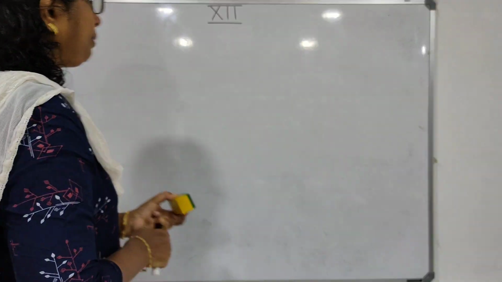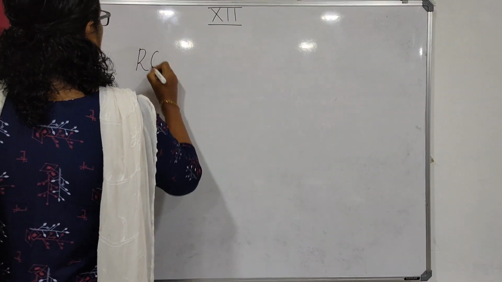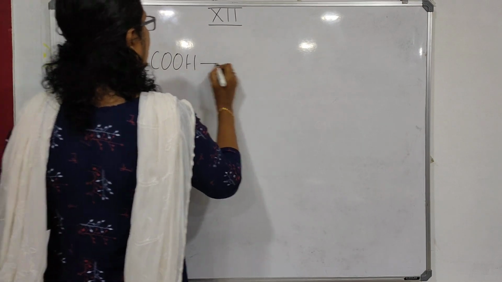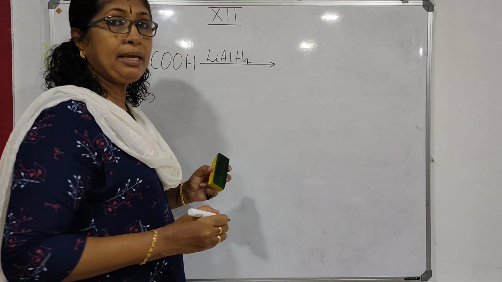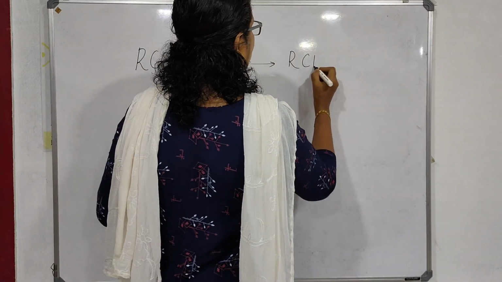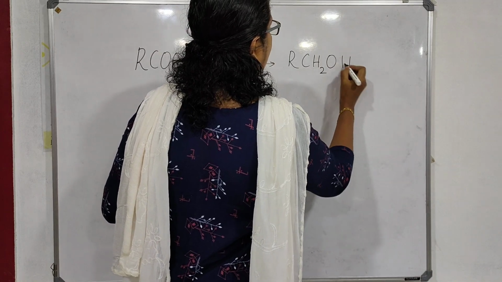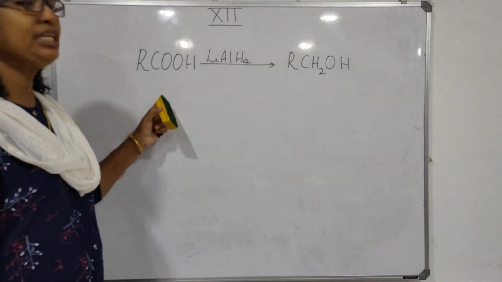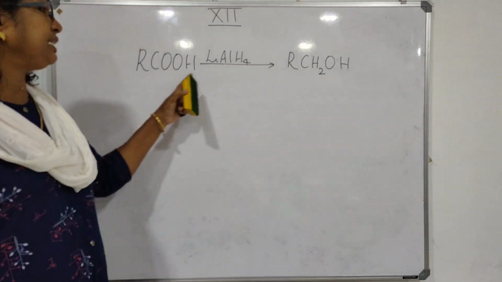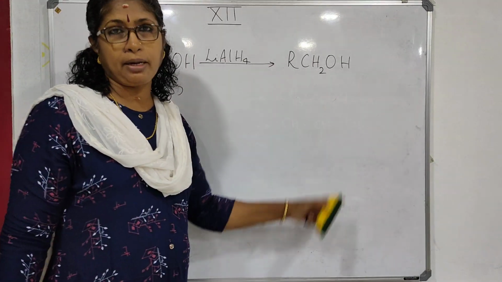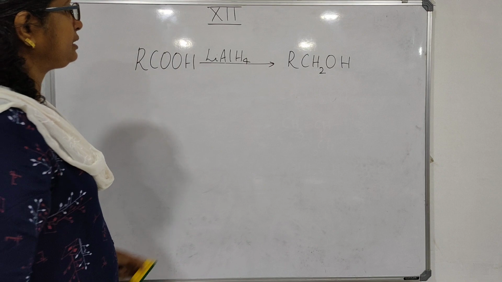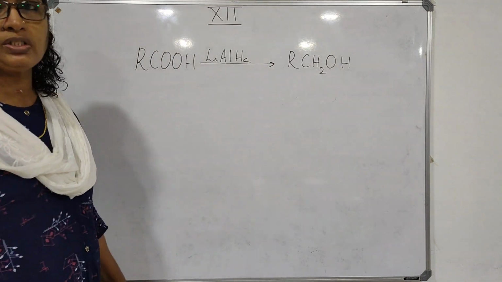Carboxylic acids on reduction will give you a primary alcohol with the same number of carbon atoms. Any carboxylic acid, RCOOH, on reduction with lithium aluminum hydride, you will get a primary alcohol, RCH2OH, only primary alcohol. You will not get any secondary or tertiary alcohol. Now, the problem is this lithium aluminum hydride is a little costlier agent.